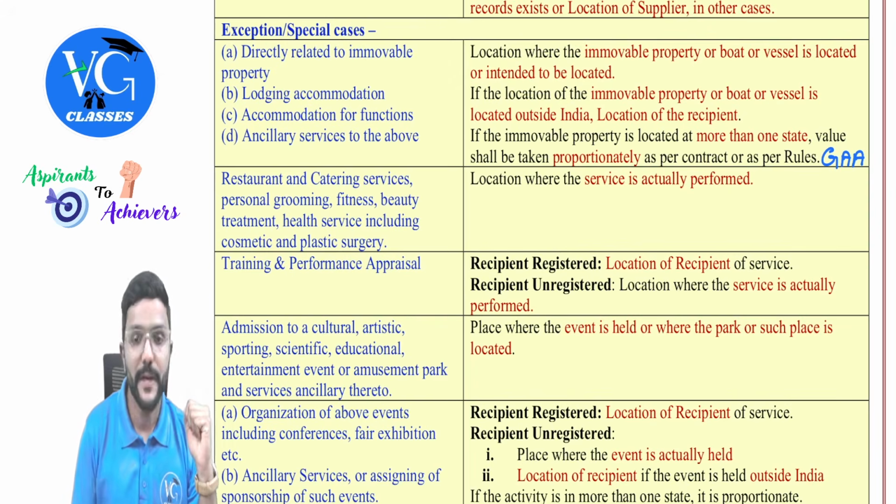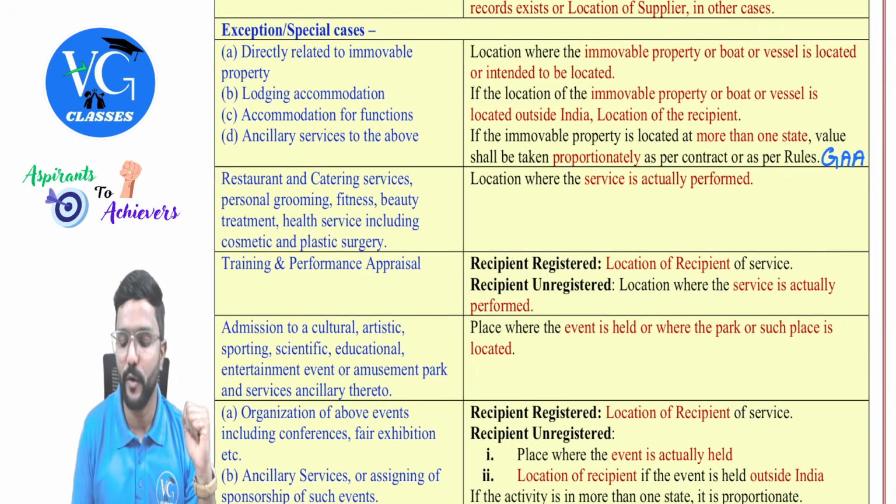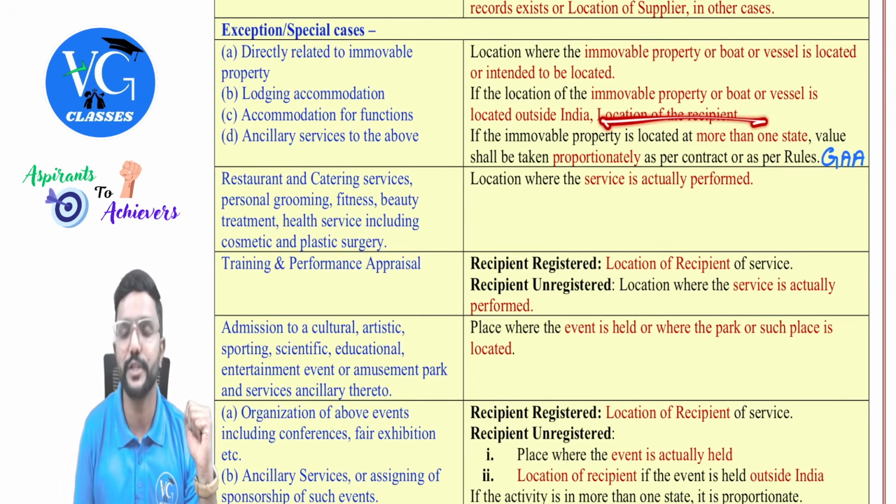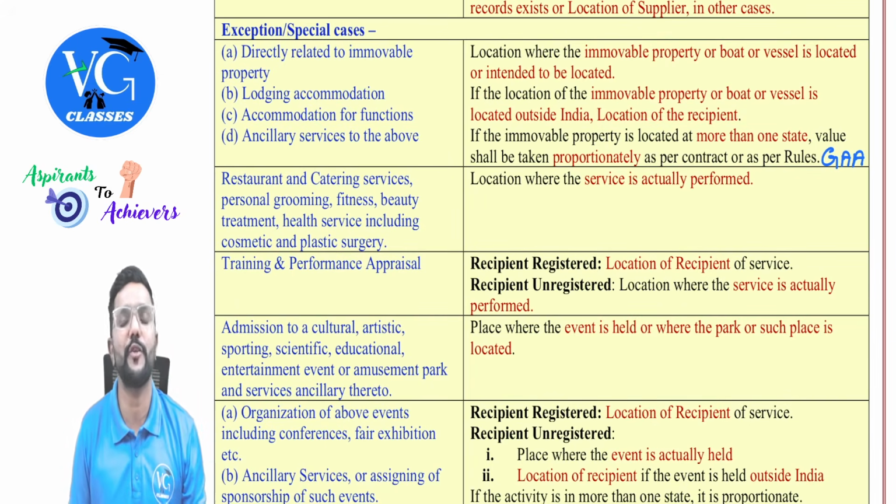Okay, sir. If the location of immobile property or boat or vessel is located outside India, then we need to take location of recipient and not the location of immobile property, guys. Okay.